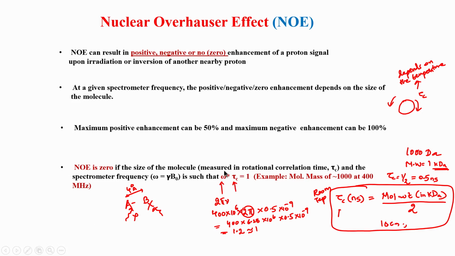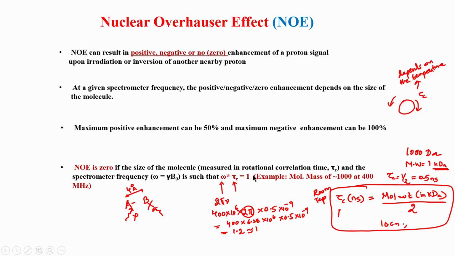The second option is, suppose you cannot decrease or increase the temperature because the sample may be critically dependent on the temperature, then you can go to another spectrometer. So, instead of 400, if I go to 700 megahertz or 800 megahertz, again I am doubling the frequency here, that will double this number here, and again I will come out of this constraint of omega tau c equal to 1. So, I can change the spectrometer frequency as well and choose another spectrometer. Therefore, one has a choice of what one can do to get rid of this problem in particular cases.